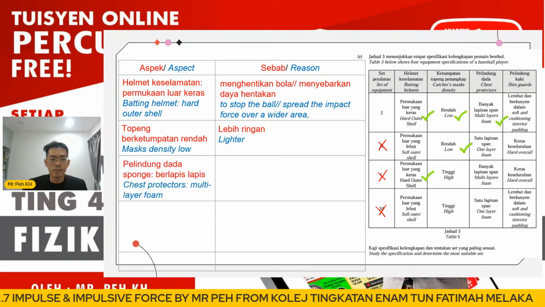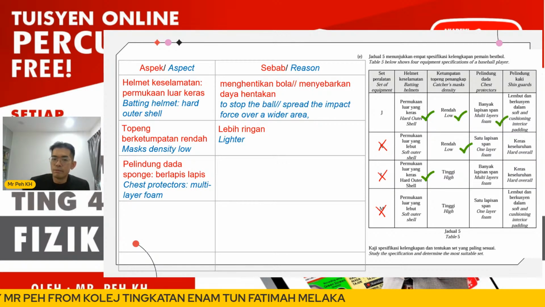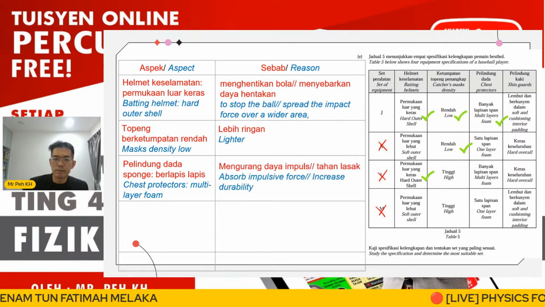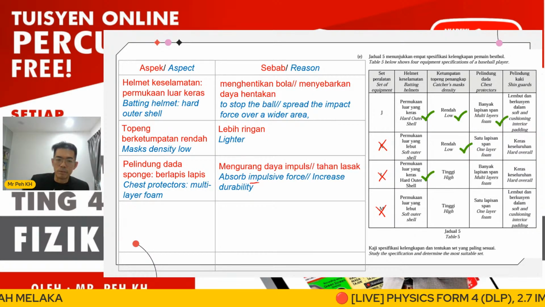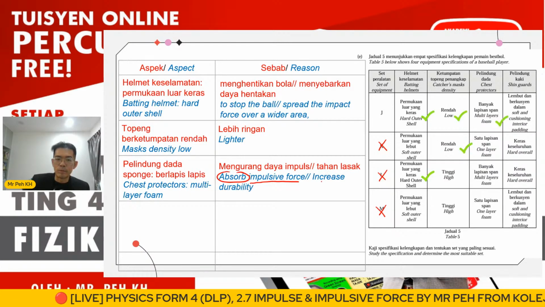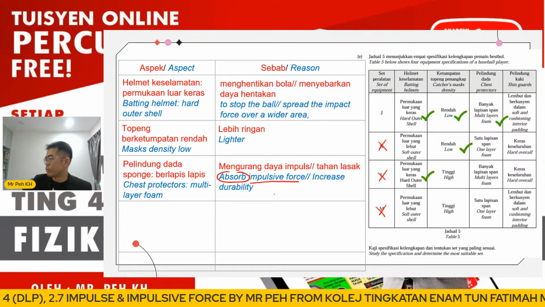So the chest protection must be multi-layer. Reason: when we have multi-layer, it can absorb the impulsive force, or reduce the impulsive force. And multi-layer will increase the durability, so it can be used for a longer time.